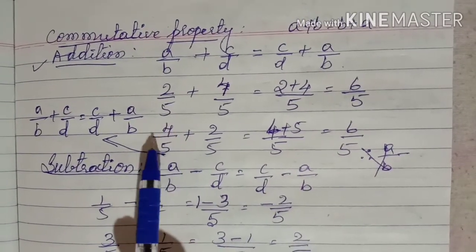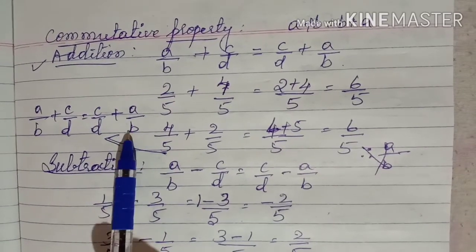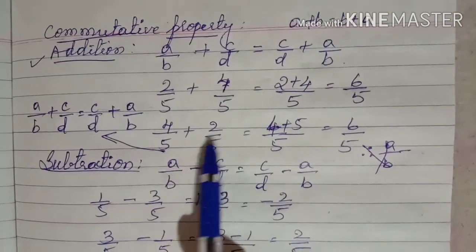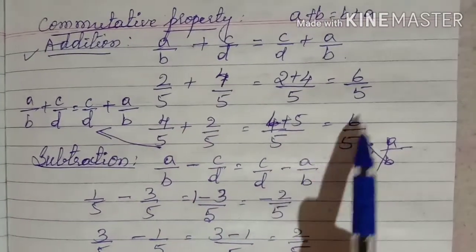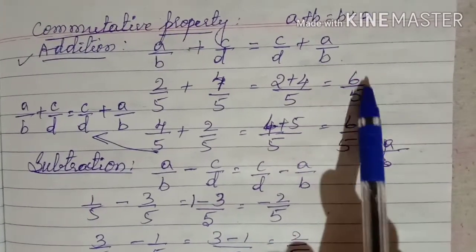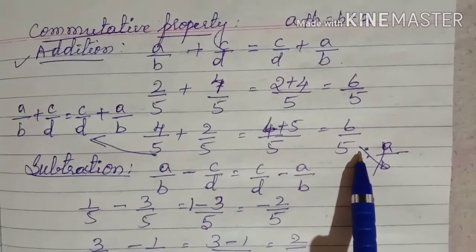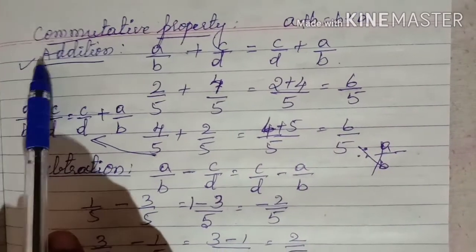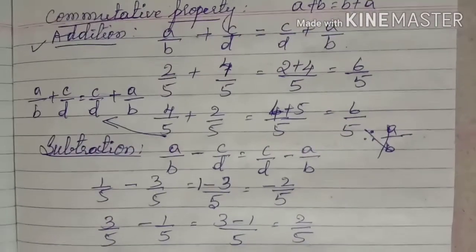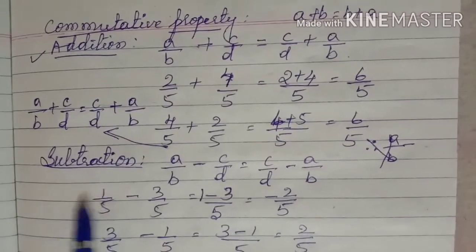So we have taken c by d plus a by b, so 4 by 5, this we have interchanged. 4 by 5 plus 2 by 5, you are getting back again 6 by 5. That means 6 by 5 is equal to 6 by 5. So both are equal. Yes or no? So therefore addition holds good, children. So addition is good for commutative property for rational numbers.